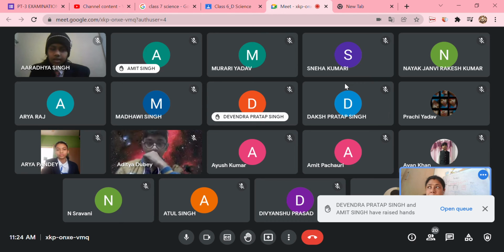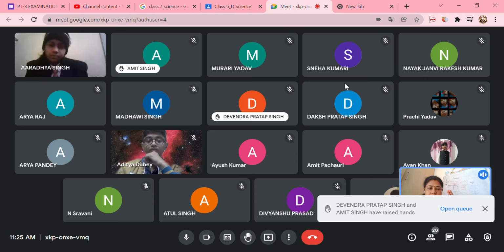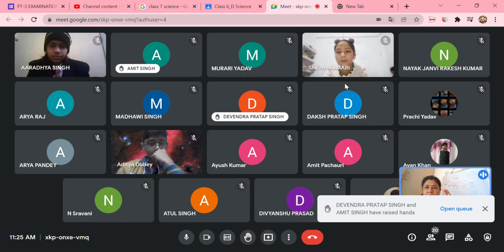Yes, Arya. Ma'am, we need a translucent screen also to see the object, and the object will have all the colors. The object image will be upside down, inverted. Ma'am, the above part will be in the below part, and the below part will be above. Yes, that is called upside down. Don't say so many words, only upside down. And what do we call the one that is straight? That is erect. Otherwise it will be upside down or inverted.